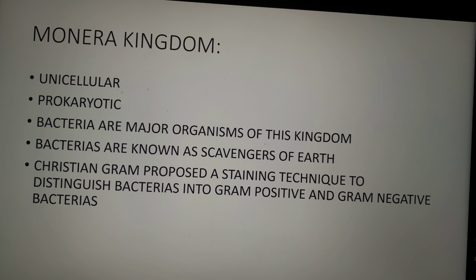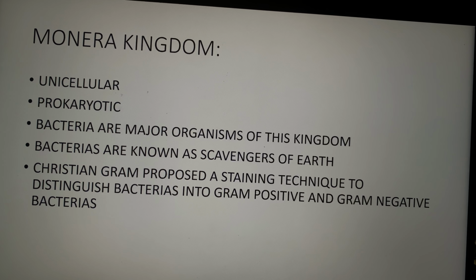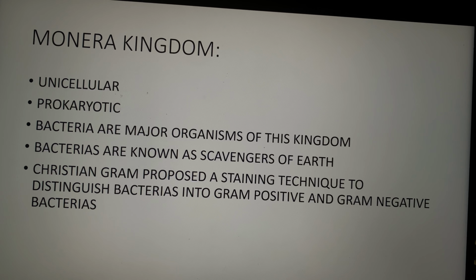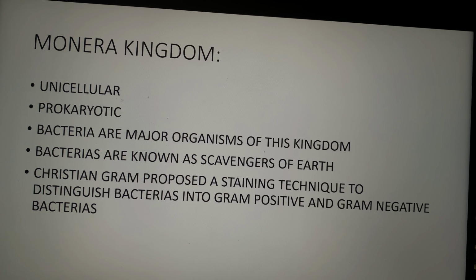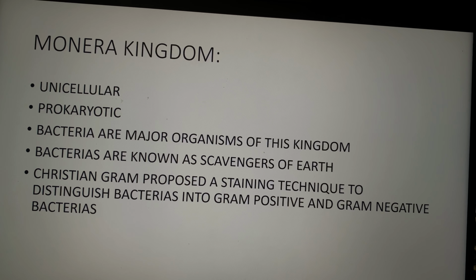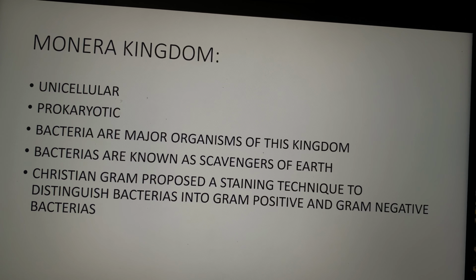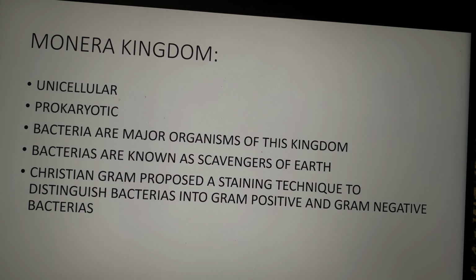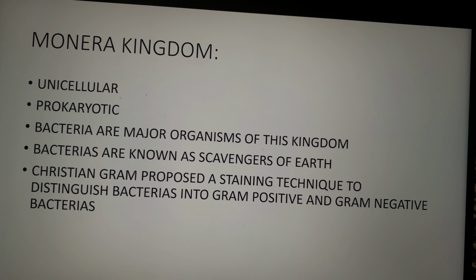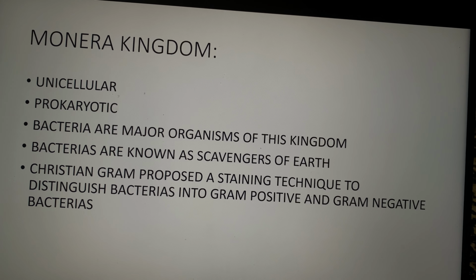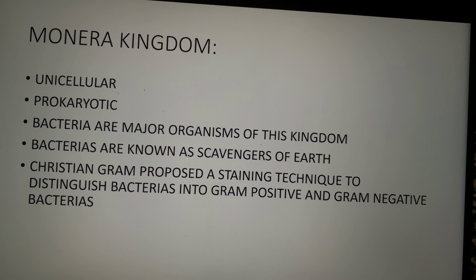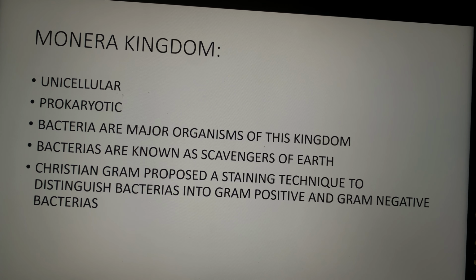Christian Gram proposed a staining technique to distinguish bacteria, and after his technique he identified that gram positive and gram negative are two types of bacteria. Gram positive bacteria have a strong cell wall, whereas gram negative has a weak cell wall. Gram positive results in purple color, whereas gram negative results in pinkish color.